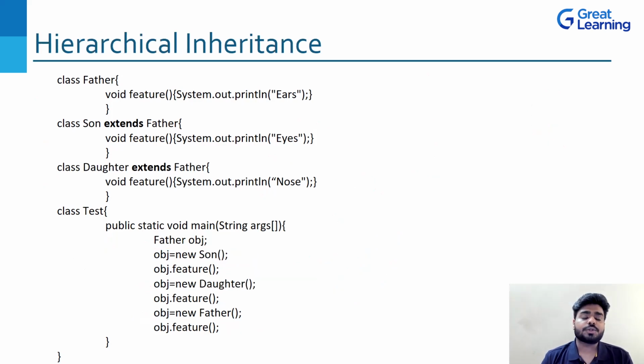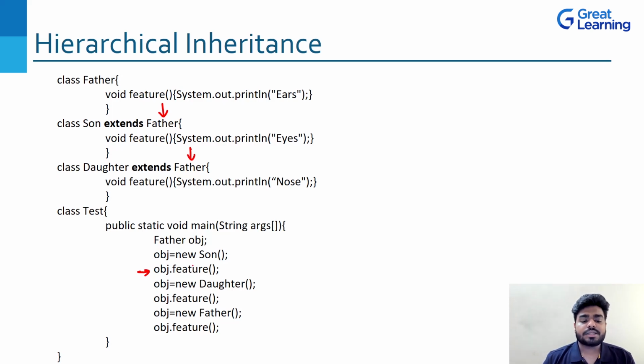So now let's go to the hierarchical inheritance and let's see what happens here. Here is the very basic thing. We have the same code. It's just that this thing is changing. So now every child class or the subclass is extending or inheriting from the parent. So father obj. So obviously this will be working similarly, right? It's just the writing pattern which we have changed. So the type of inheritance got changed, right?